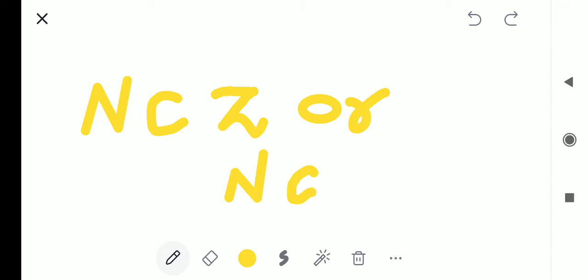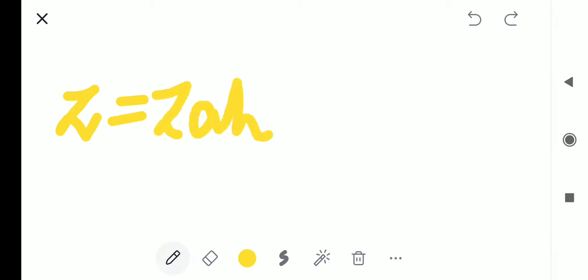So N is a subset of W, which is a subset of I or Z.